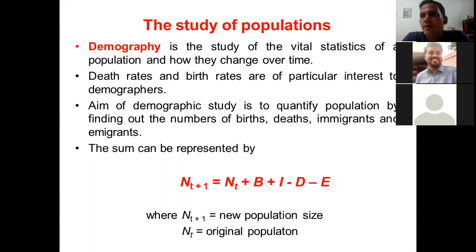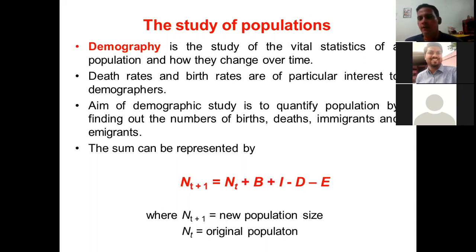Now, let's say we are doing a population census, counting humans in a specific area. We can project, let's say 5 years down the line, what would be the number of individuals living in a city or in a very small town.